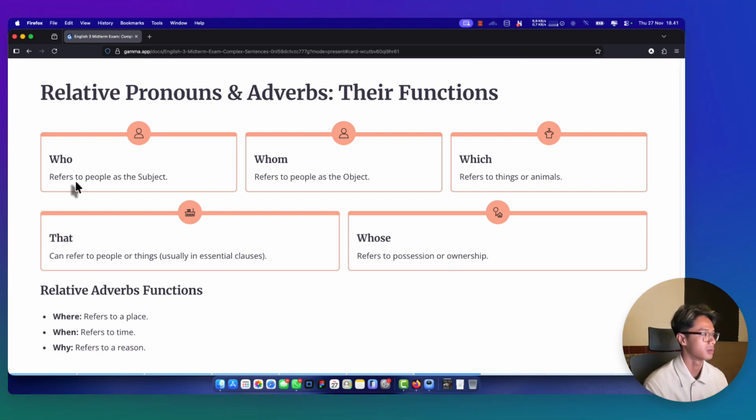Who refers to people as the subject. Whom refers to people as the object. Which refers to things or animals. That can refer to people or things. And whose refers to possession or ownership. Relative adverb function: where refers to a place. When refers to time. Why refers to a reason.